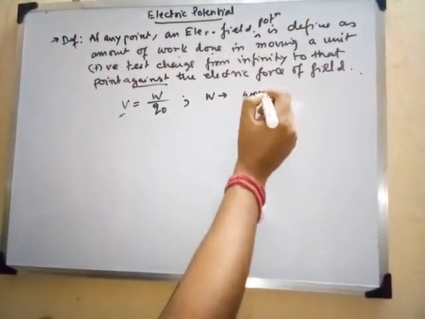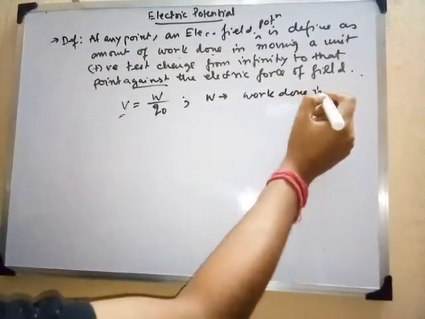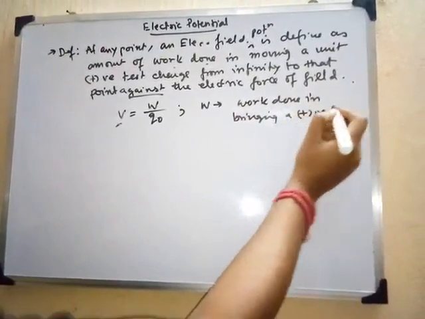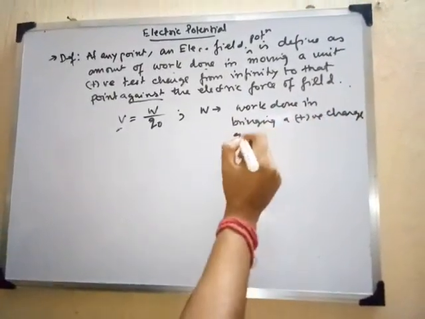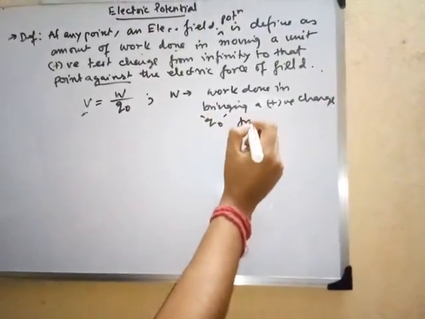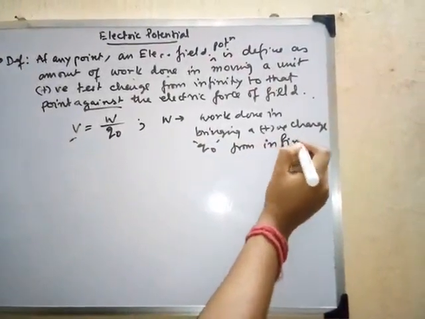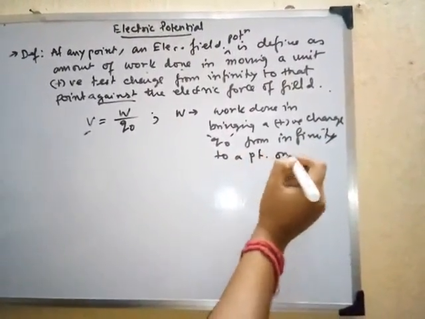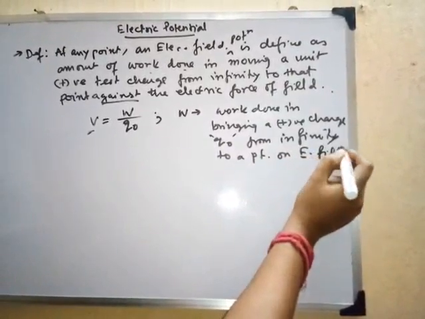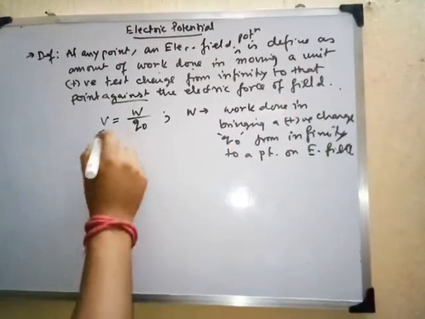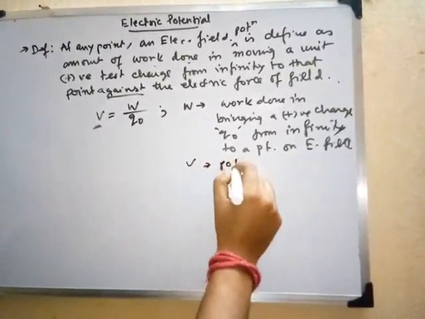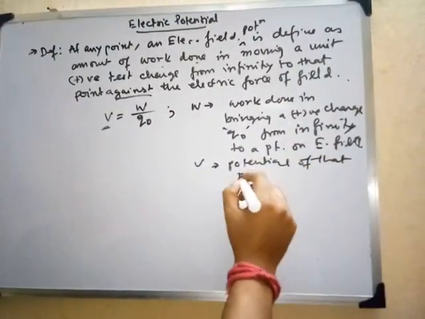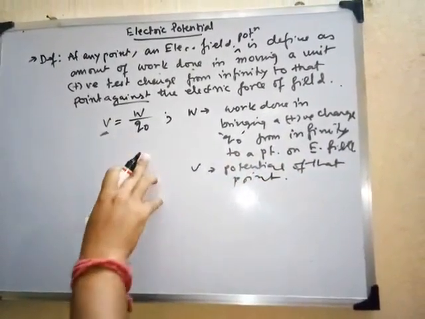W is work done in bringing a positive charge, suppose it is Q0, from infinity to a point in that electric field, right? And this V is the potential, the representation of the potential of that particular point, right? And Q0 is the test charge, you know that.